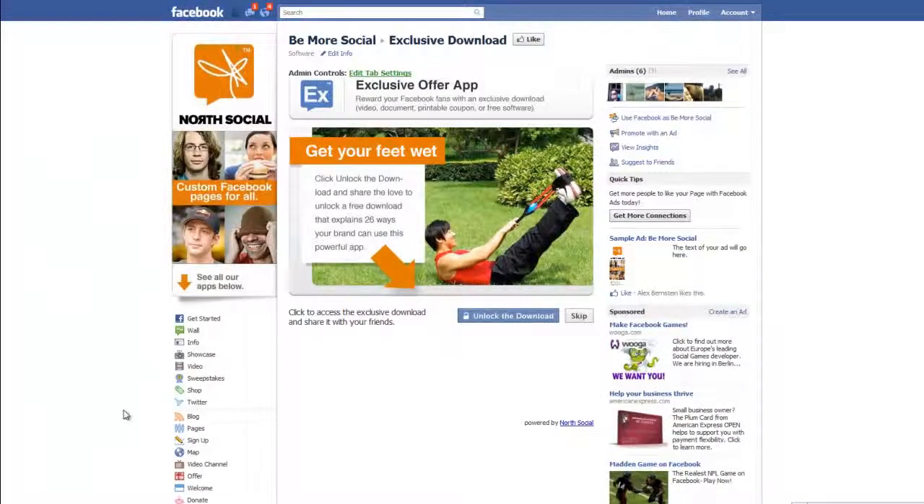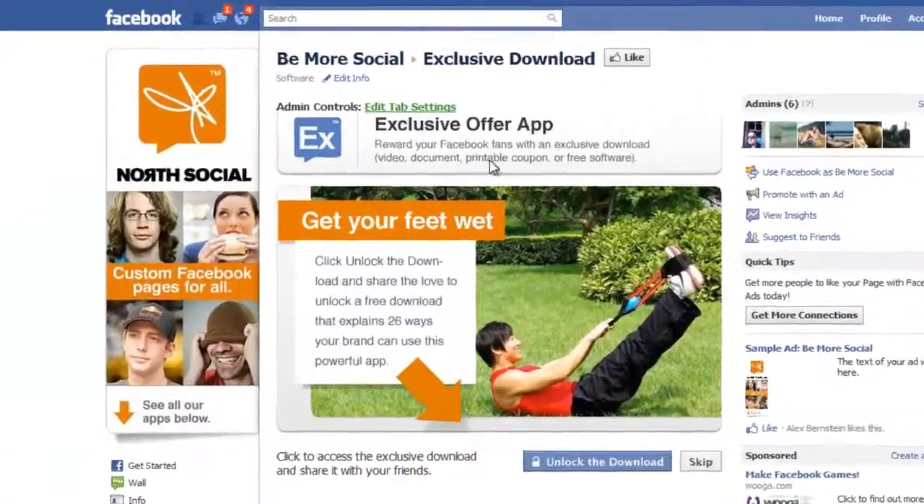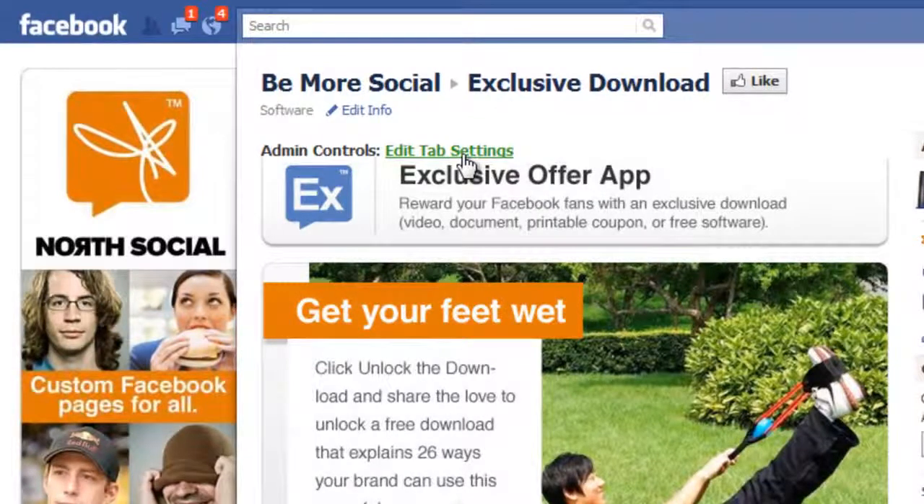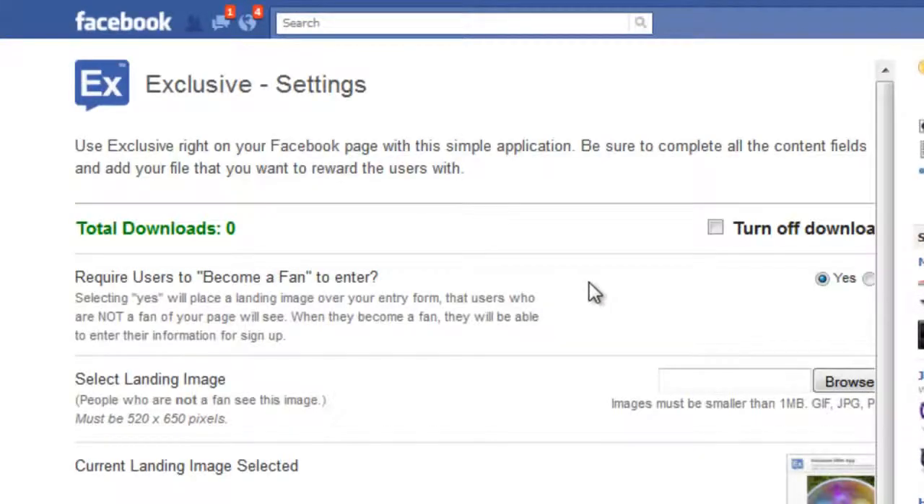So I've logged back in as an admin of this page, and one thing you see that's different is there's a big green link here, which is Edit tab settings, and it's the way you access the admin controls for this app. And this is visible to admins of the page only. So I'm going to click that, and it's going to take me to the control panel where I configure this application. And it's super simple. You sort of start from the top and work your way down.